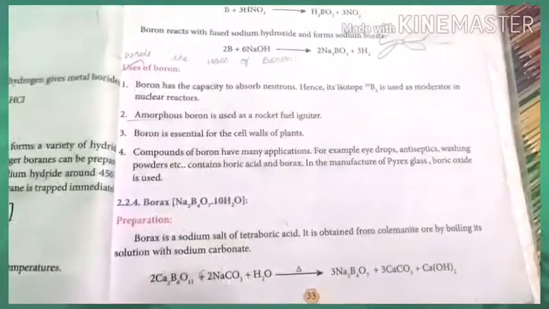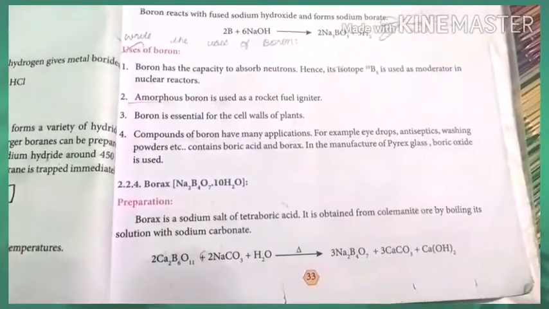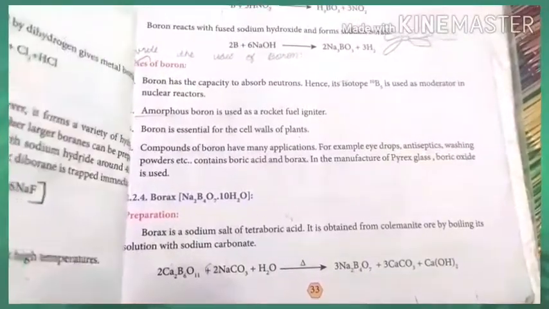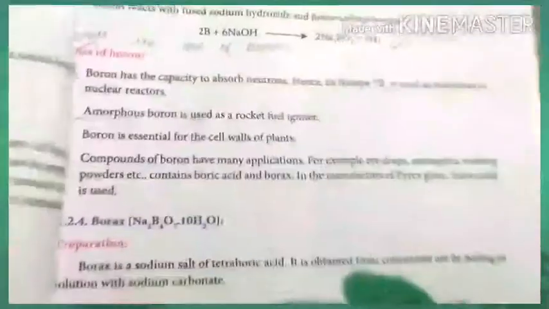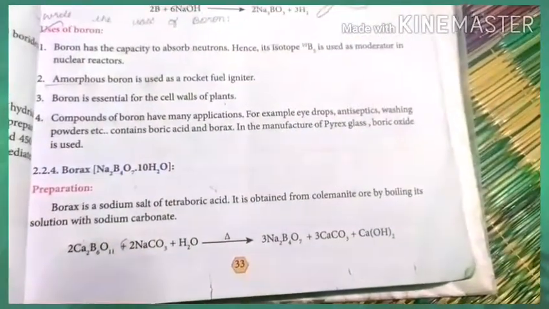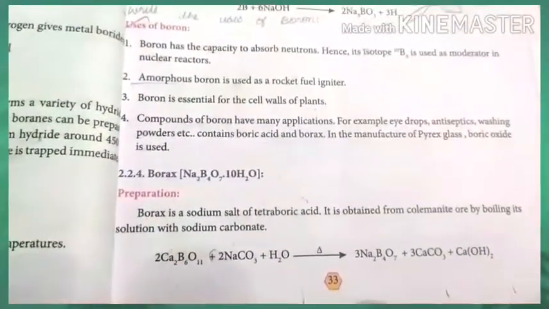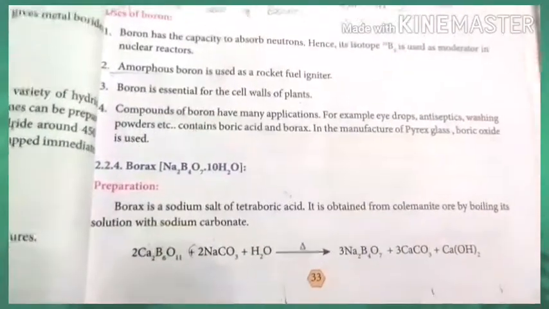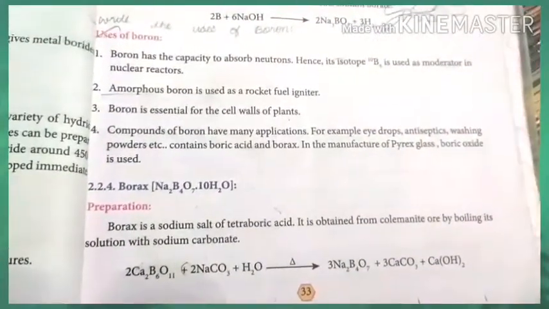So borax is the main compound of the boron group, Na2B4O7.10H2O. This can be prepared from colemanite: the sodium salt of tetraboric acid is obtained from colemanite by boiling with sodium carbonate. So Ca2B6O11 reacts with Na2CO3 in the presence of water and gives Na2B4O7, calcium carbonate plus calcium hydroxide.